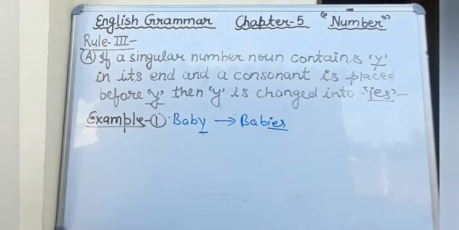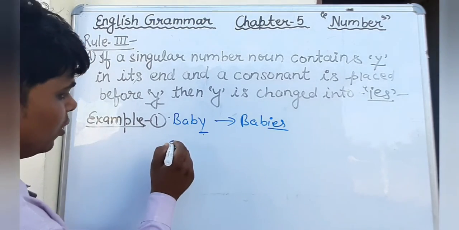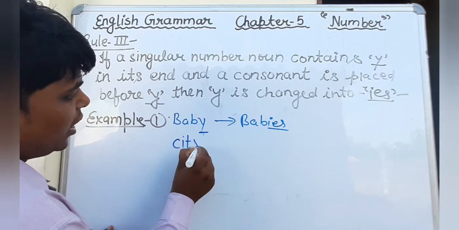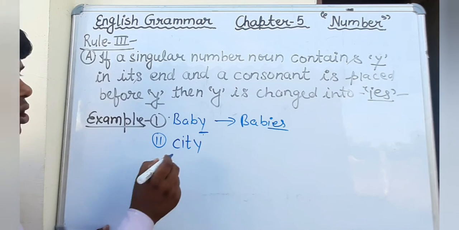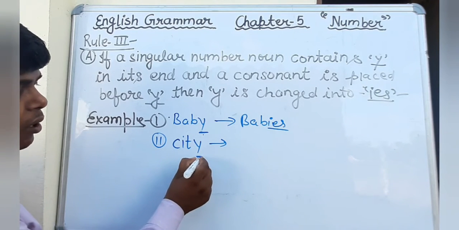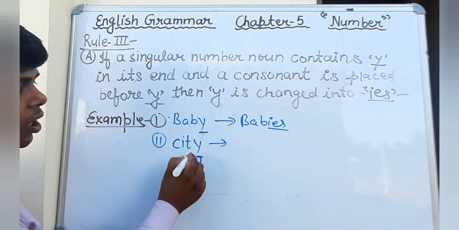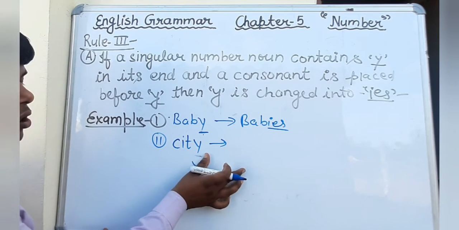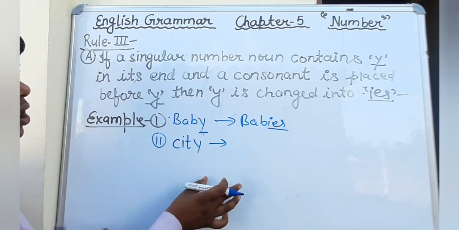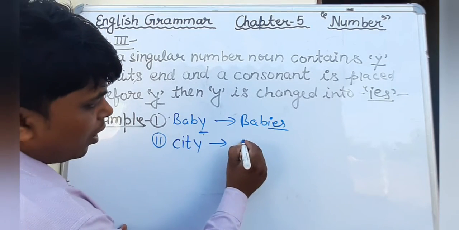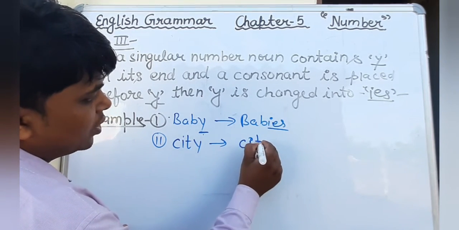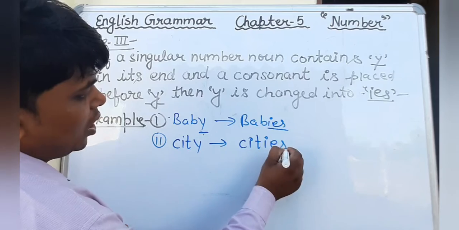In the same way, another example we will see, city. Just see here, at the end of this word there is Y and just before Y there is a consonant, that is T. Therefore, while changing into plural, we will add here IES. Cities.